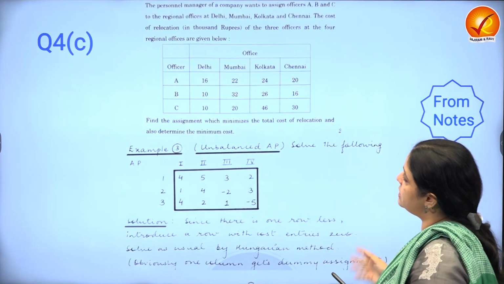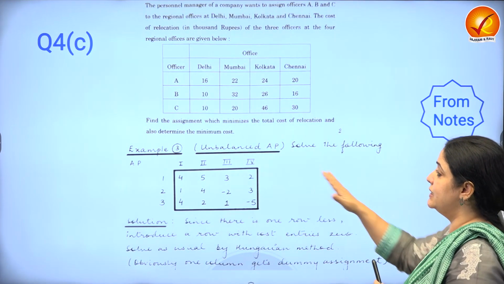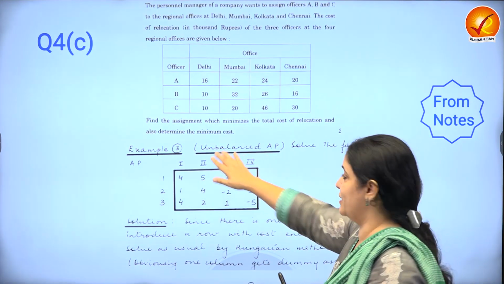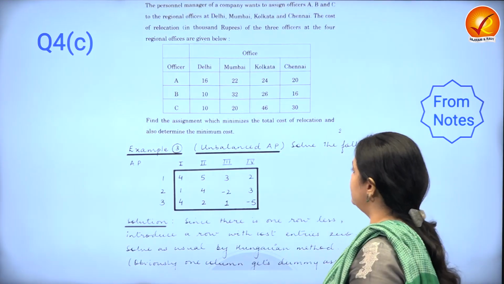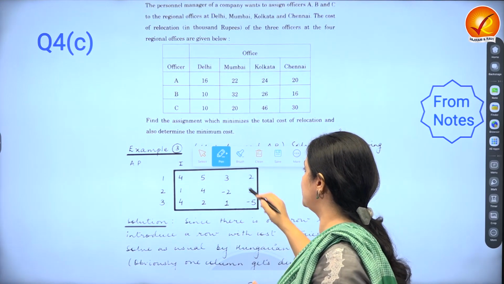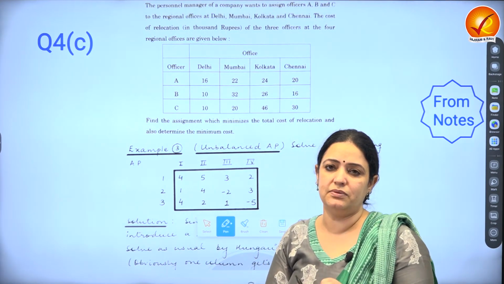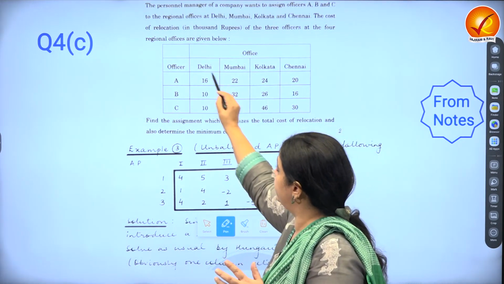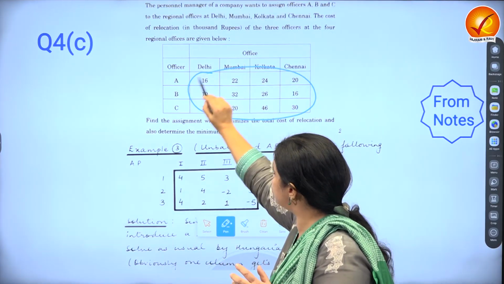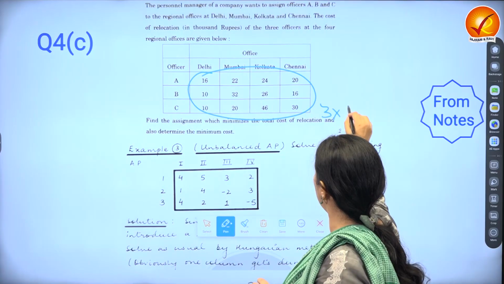Question number 4C is an assignment problem, 20 marks, and it's a case of an unbalanced assignment problem. Now again, if people have not identified that it's unbalanced, it is going to cost you very, very heavy. I always tell my students who are listening, and they would vouch for it, that I always try and understand what the size of the matrix is. So this is 3 rows and 4 columns.